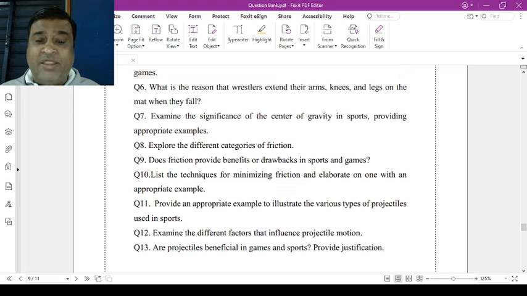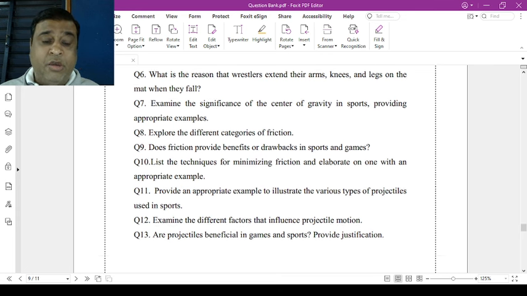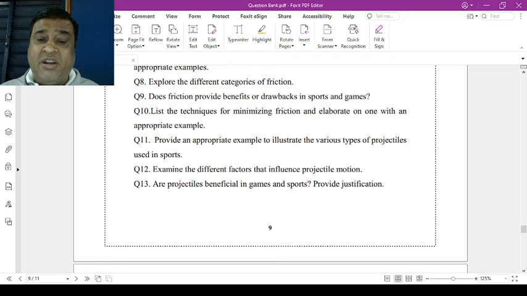Question number 11. Provide the appropriate examples to illustrate the various types of projectiles used in sports. Question number 12. Examine the different factors influencing projectile motion. Question number 13. Are projectiles beneficial in games and sports? Provide their justifications.